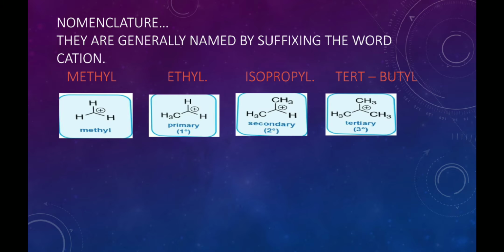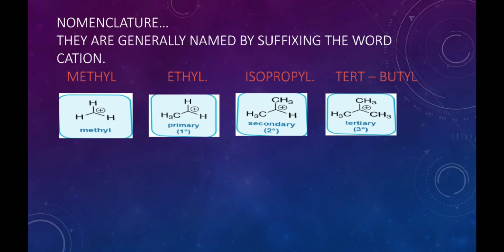Now, nomenclature of the carbocation. Generally, the carbocations are named by suffixing the word cation. In this slide, there are 4 examples in which the number of carbon atoms differs.